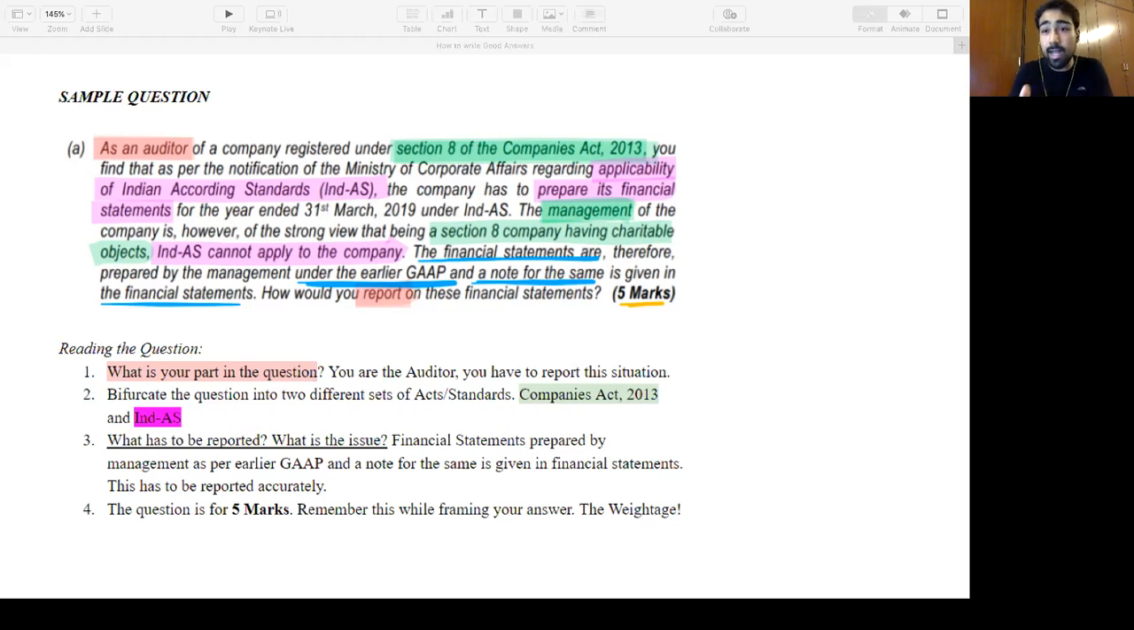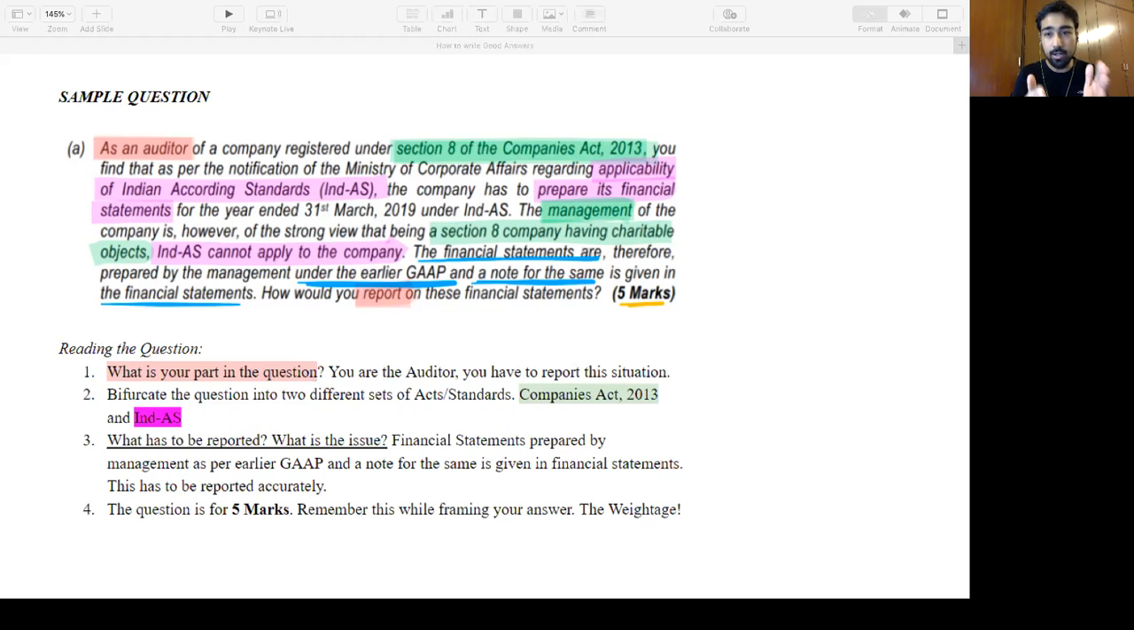Second thing, I have highlighted the important things that are common. As an auditor, you will report. Both are in red. You have to report as an auditor. There's a storyline. Section 8 company, management says Section 8 company's charitable objects. Okay, that is the green highlighting. The pink highlighting is applicability of Ind AS as per MCA to prepare financial statements. Ind AS cannot apply, the company says. How will you report it, right? So this is how you read a question. You find 3 contexts, okay?